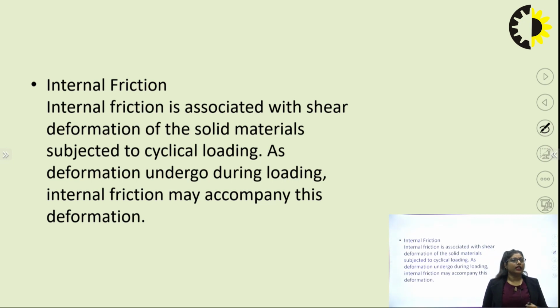The next one is internal friction. Internal friction is associated with shear deformation of solid materials.